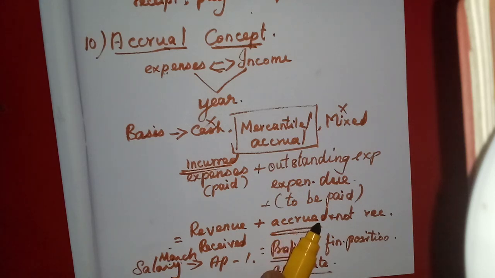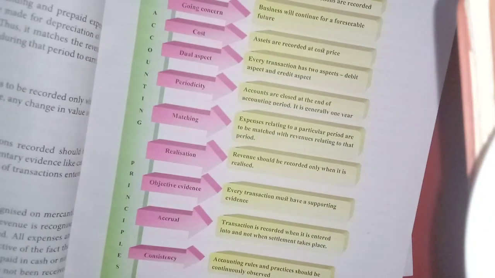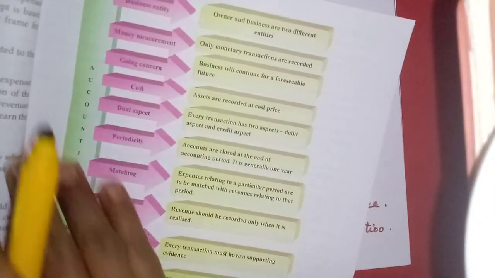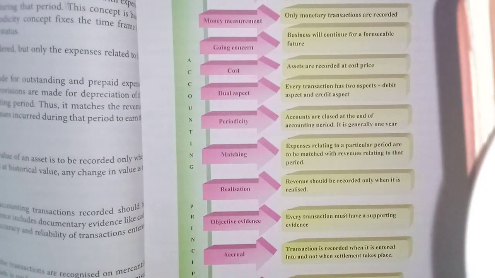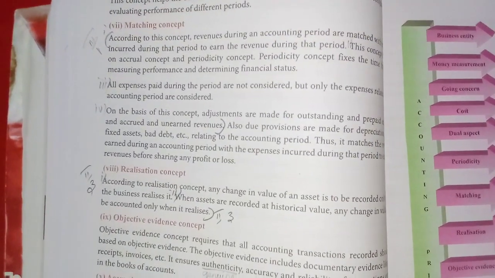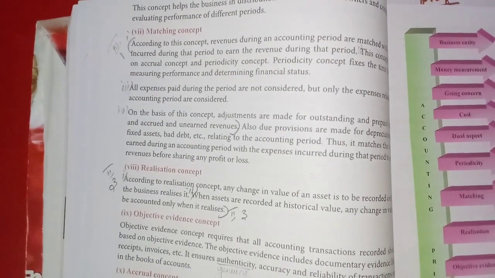Hope you have understood these 4 concepts. Then in the next class we will learn the 5 conventions. Those who do not have the book, you can revise and read from the book. This matching concept, the 7th one, is one of the question answers.